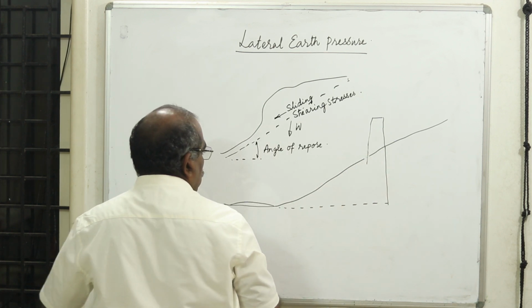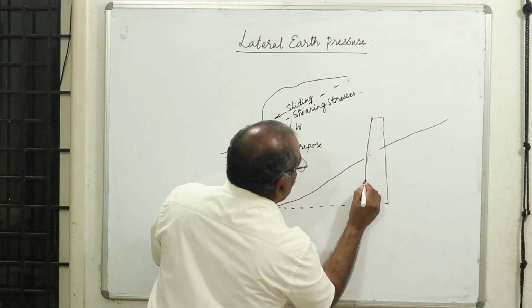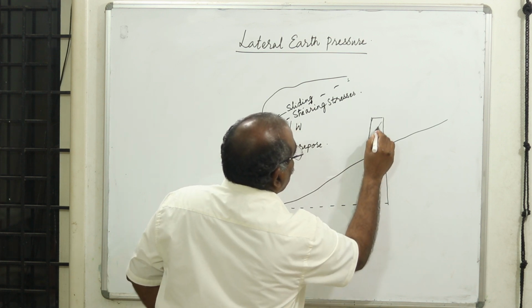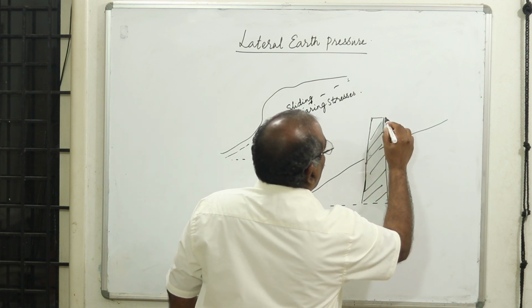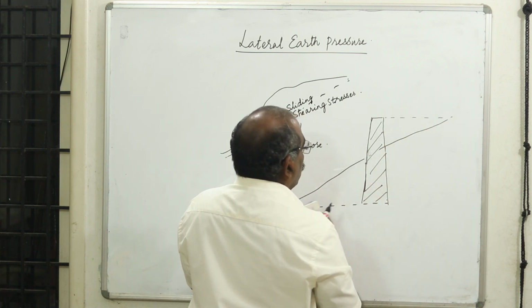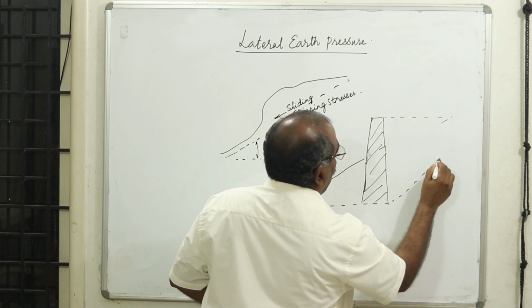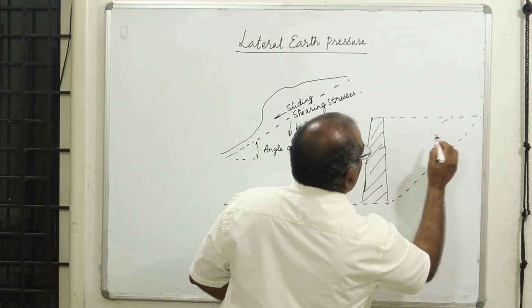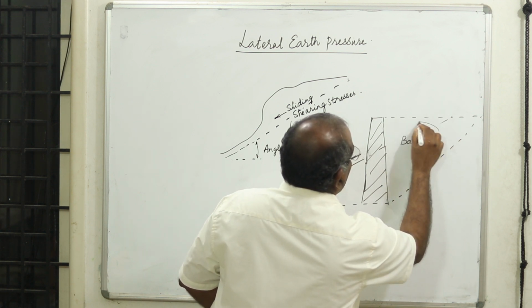When I want to retain this soil at different levels, I provide a structure which is called a retaining wall. This wall is going to retain the soil and I can level this. Usually we remove some of the material beyond this and replace it with a different material. This is called the backfill material.